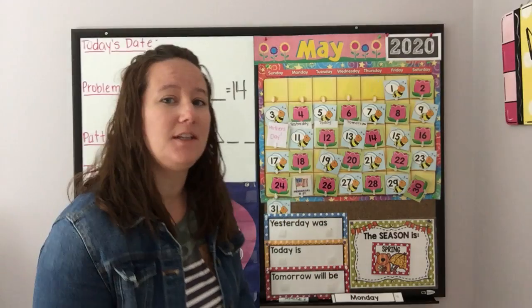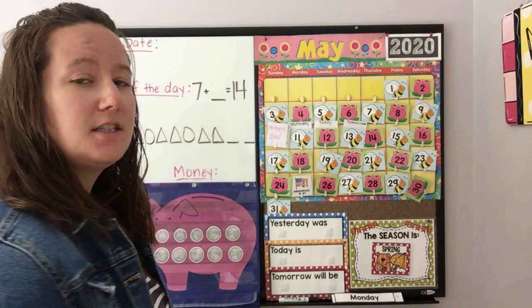Hi friends, good morning. We're going to have calendar time together. So go ahead and grab a pencil and paper, whiteboard and marker, something to write with. Pause me if you need to run and go get it, and then come back. We're getting ready for calendar time. All right, so we always start with our months of the year. Let's go ahead and get started.